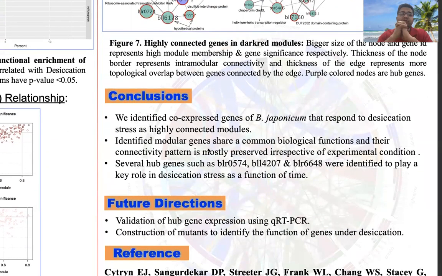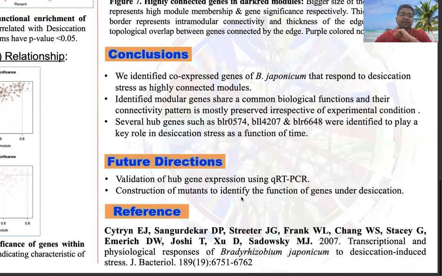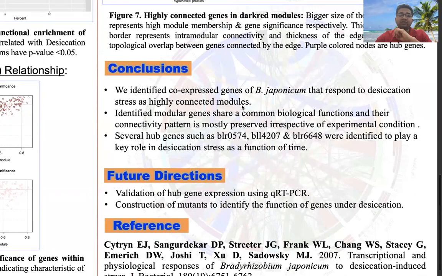In conclusion, we showed how Bradyrhizobium japonicum responds to the desiccation stress with the genes in a modular structure. And also we found some key genes responding to the desiccation stress that may help in the development of bioinoculant in the future. And currently we are validating these candidate genes using qRT-PCR and also by constructing the mutant and testing them under the desiccation stress.